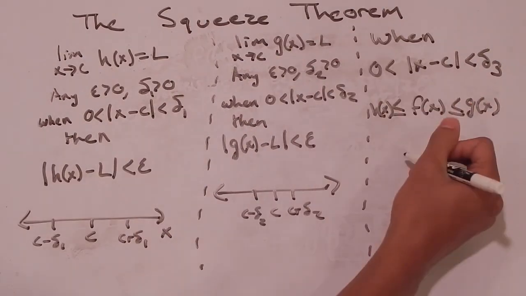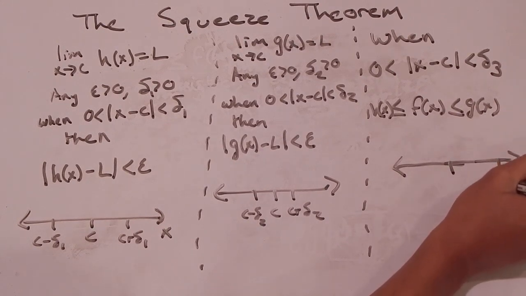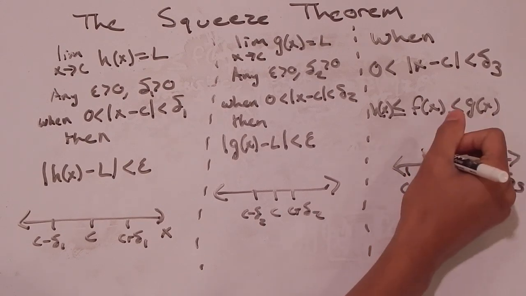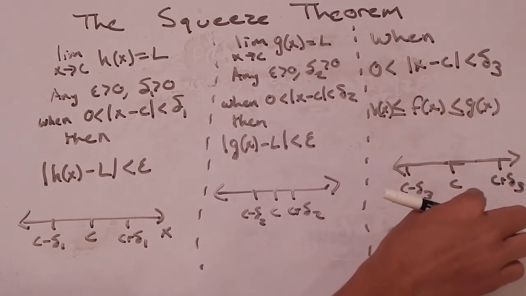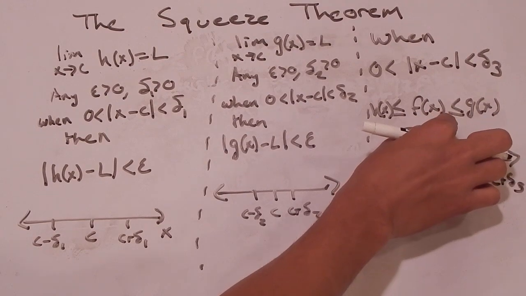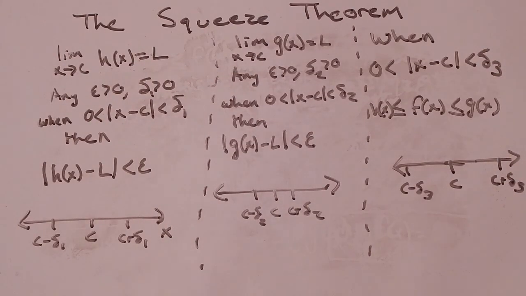And here, I know there's a certain interval, where this is C plus delta 3 and this is C minus delta 3, such that in this interval, when I plug in x values, except at C, g of x will always be bigger than or equal to f of x, which will always be bigger than or equal to h of x. So now I'm going to do something which might be a bit confusing.